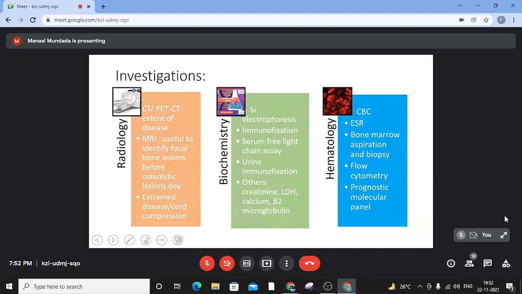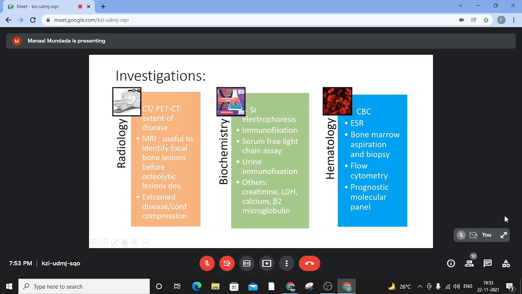So how do you investigate a case of myeloma? It has three arms to it: the radiology, the biochemistry, and hematology. And all the investigations have to be analyzed in conjunction. It's difficult to put a case down as a myeloma just on one finding. So in radiology, the investigation of choice is a PET CT scan, which tells you about the extent of the disease. Not only that, it also tells you which are the avid areas or the areas of activity that we can make out on a PET scan.